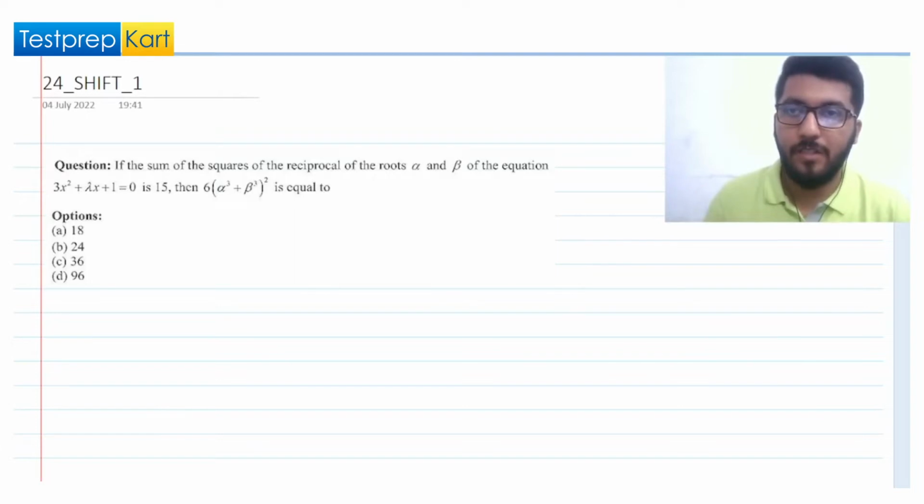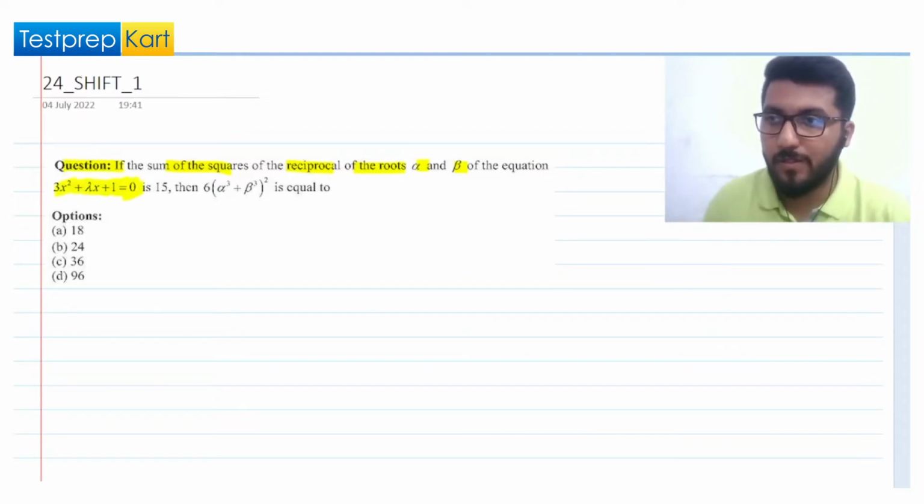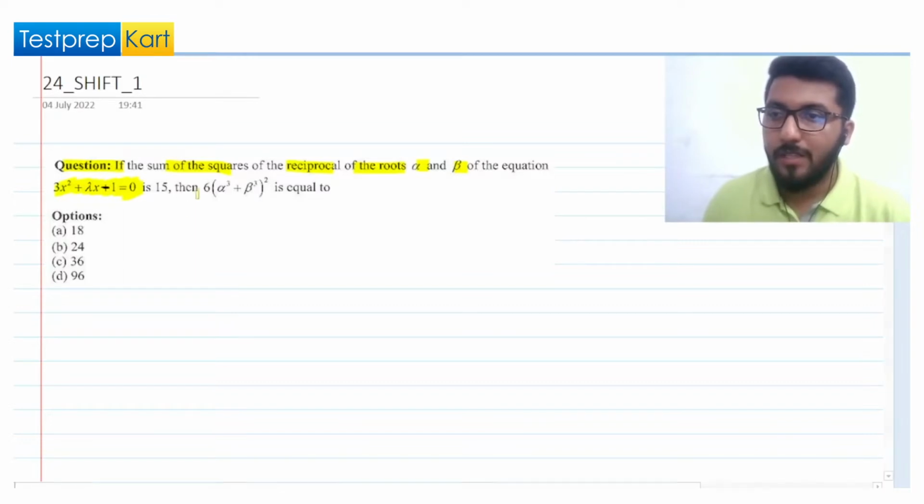So let us start with the June 24 shift 1. Here you can see the question is, if the sum of the squares of the reciprocal of the roots alpha and beta of the equation 3x square plus lambda x minus 1 equal to 0 (actually it is not plus 1, it is minus 1) is 15, then 6 times (alpha cube plus beta cube) whole square is equal to.